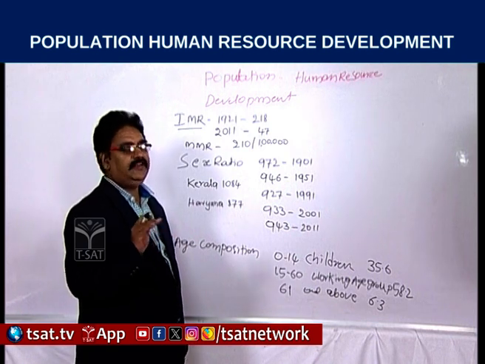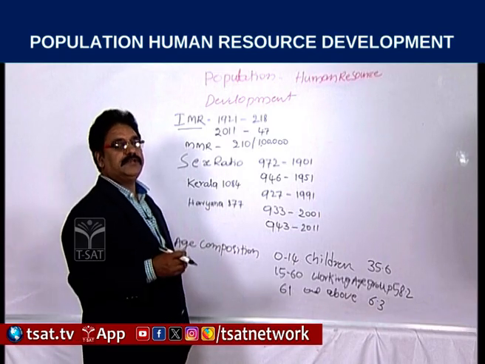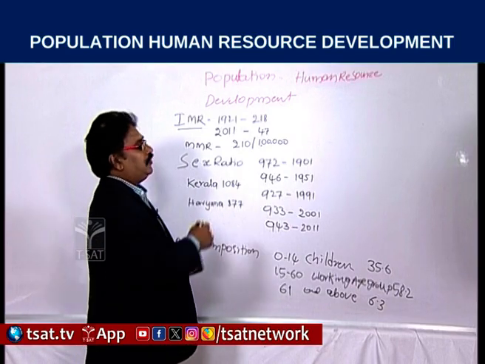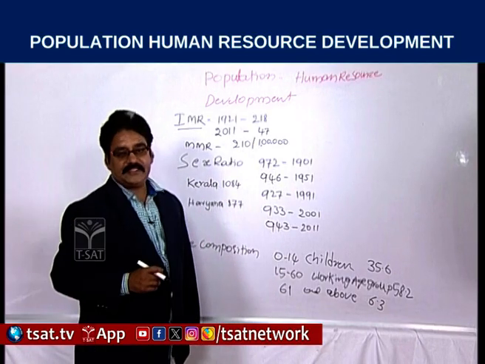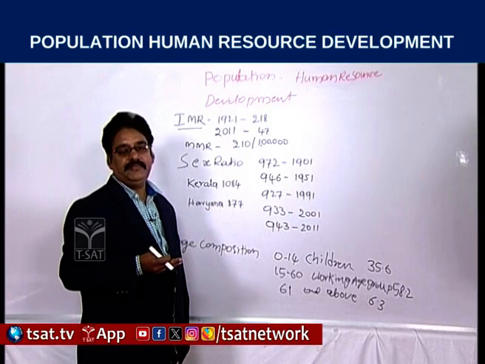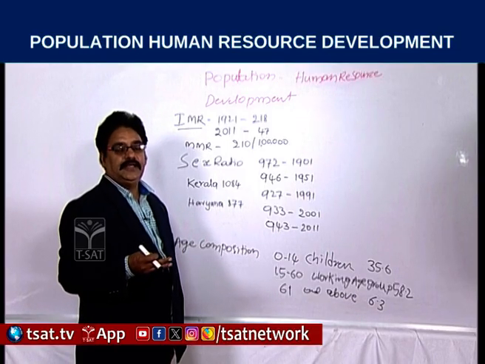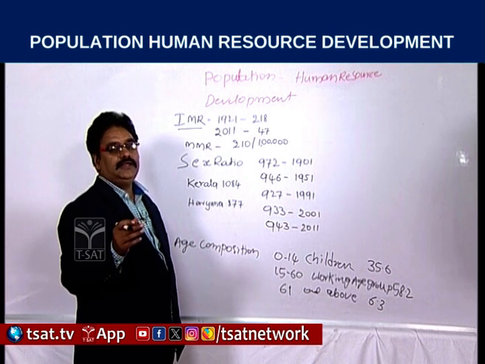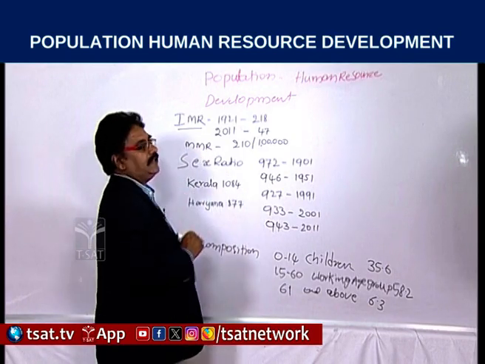Our Indian government has taken necessary steps, and from 1921 to 2011 IMR decreased to 47 due to the facilities provided by the government, nutritious food supplied, improved immunization, and medical facilities. All this caused the decline in infant mortality rate.